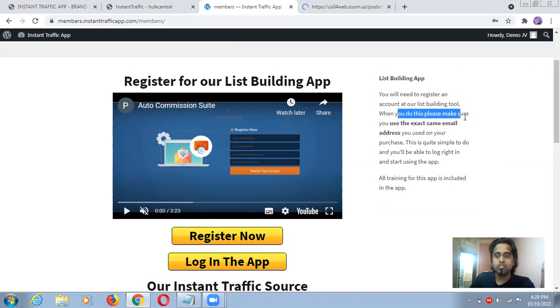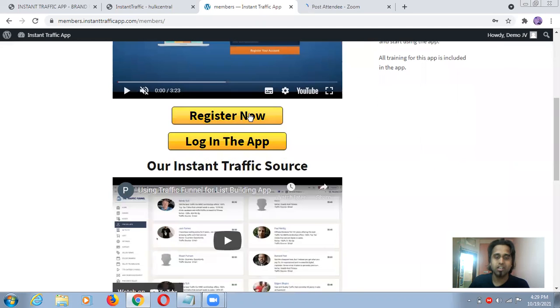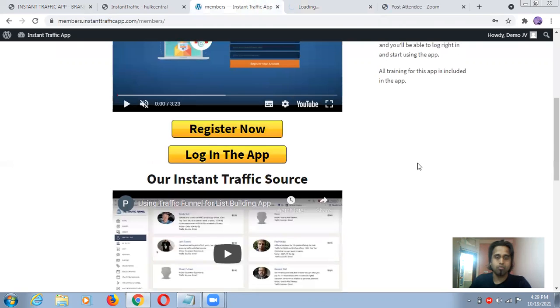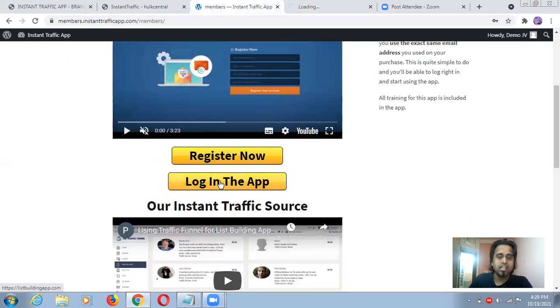When you do this, please make sure you use the exact same email address which you used for your purchase, guys, so always take care about this. This is quite simple. I am just clicking on this button, so let's see what will come. It is going to load. Till then we will discuss some more things. Here is the login to the app button, guys.